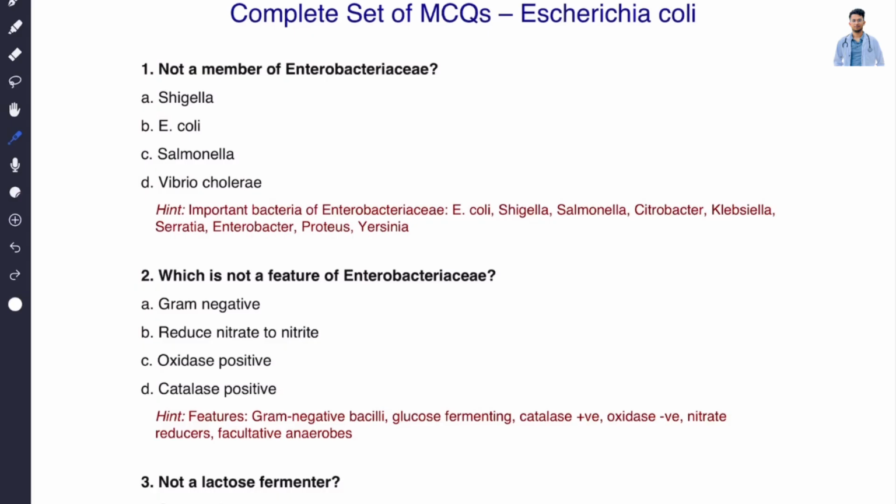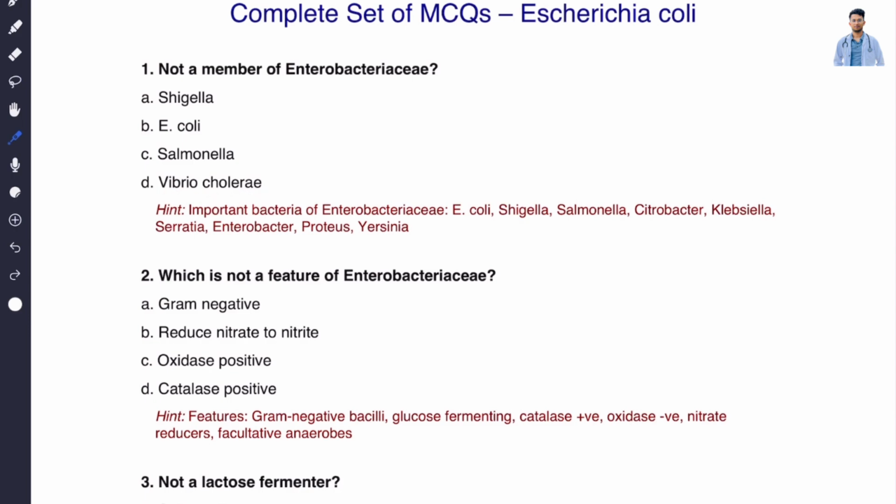These are the set of MCQs which we are going to learn today, and the first question is: not a member of Enterobacteriaceae family. This question asks which of the following options does not contain a member of the Enterobacteriaceae family. The options are: A, Shigella; B, E. coli; C, Salmonella; D, Vibrio cholerae. You can comment the correct answer in the comment section.